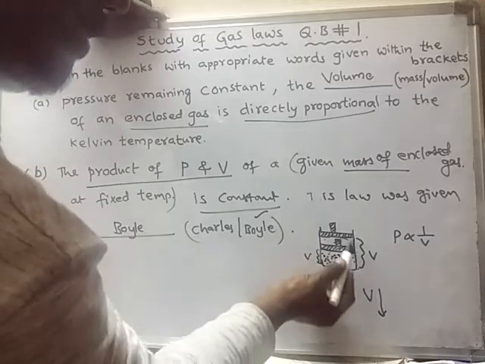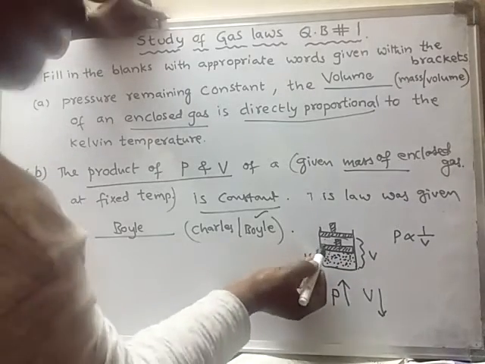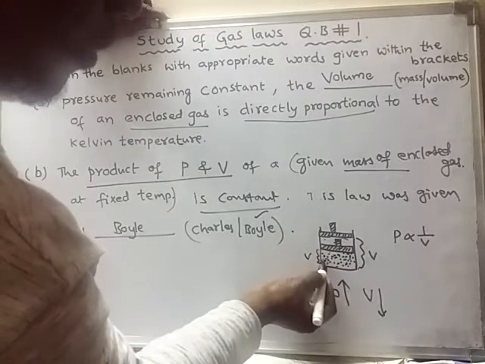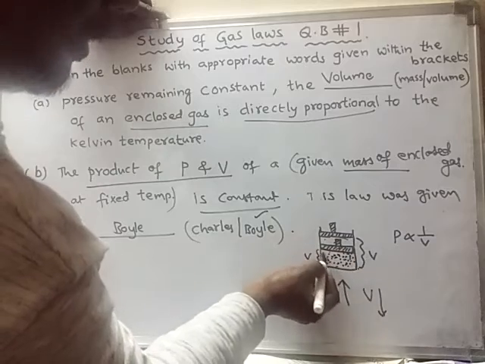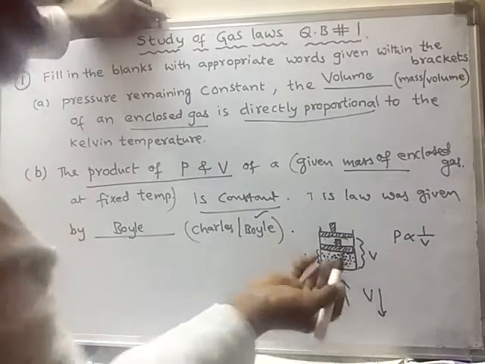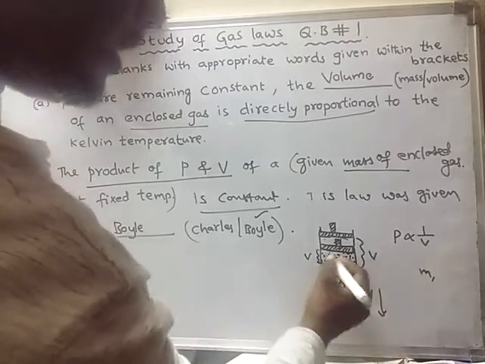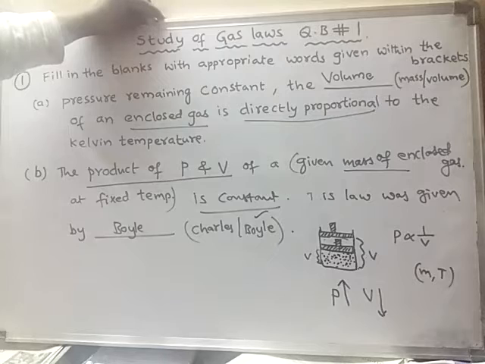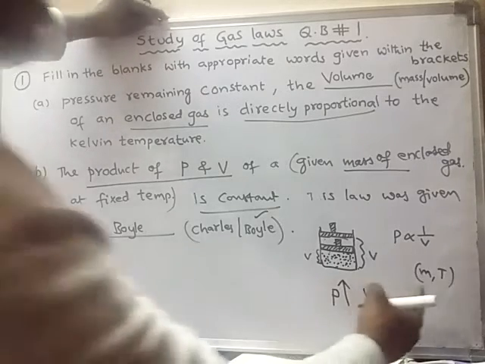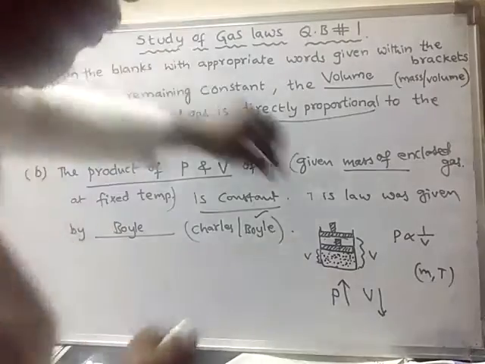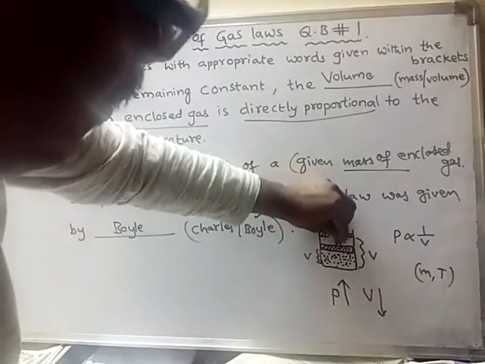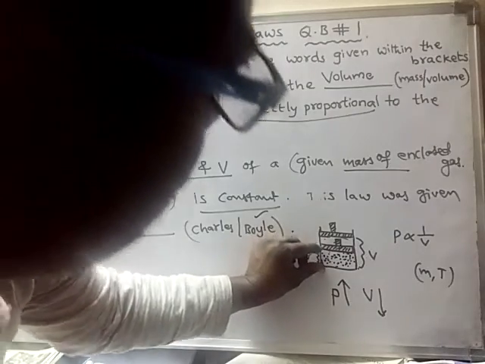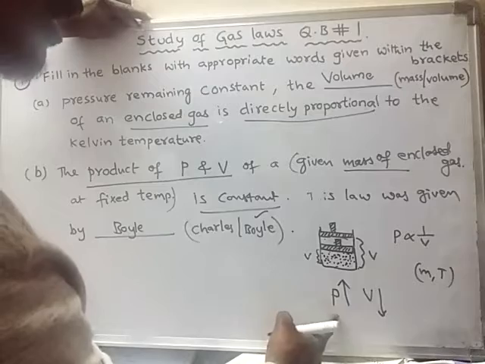Here I am not changing the temperature of the gas, and the mass of the gas is also not changed. Initially, if it is 5 grams, now also it is 5 grams only. So mass and temperature are kept constant; they are fixed. Under these conditions, if the pressure on the gas is increased, the volume of the gas is decreased.